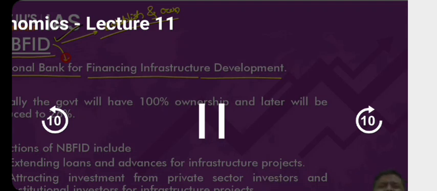Over a period of time, maybe after 10 years, after 20 years, we don't know. But after a certain time period, government says, I will reduce my ownership from 100% to 26%. Right now, who owns this NABFID? Only Government of India. But over a period of time, government says, I will reduce this ownership to 26%.